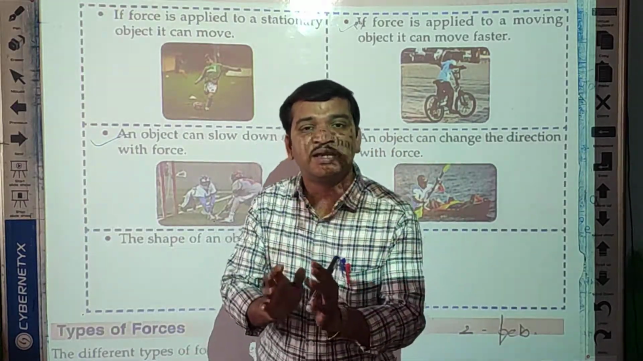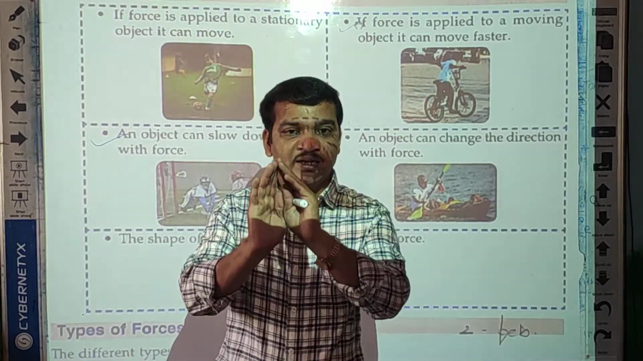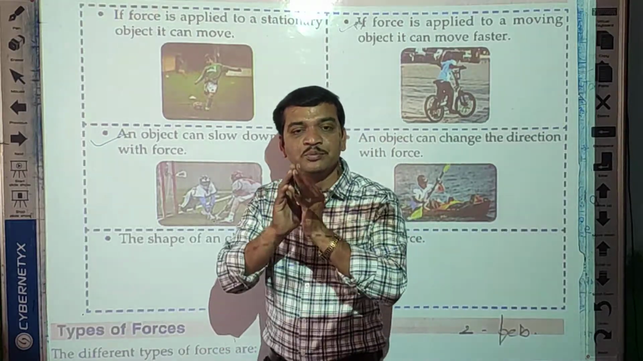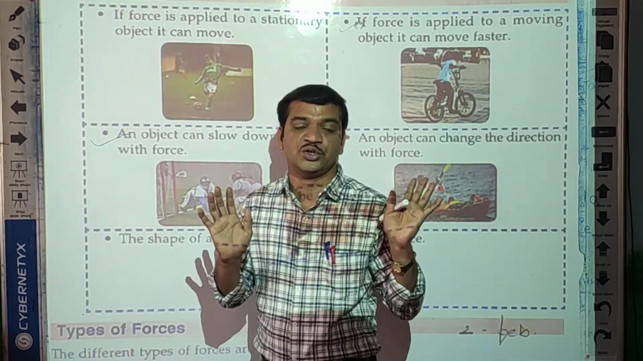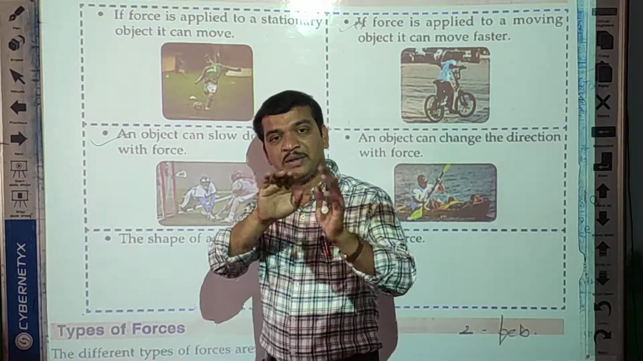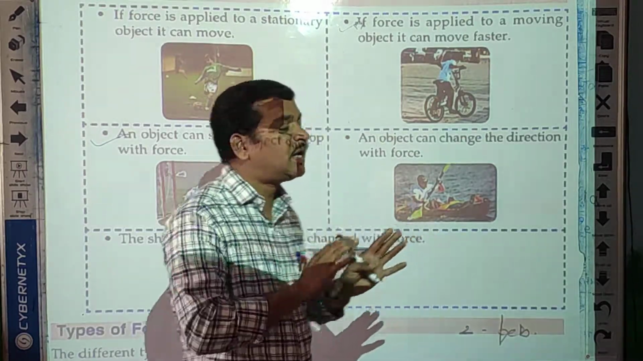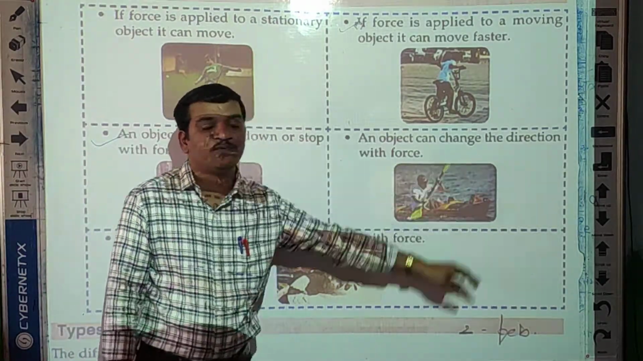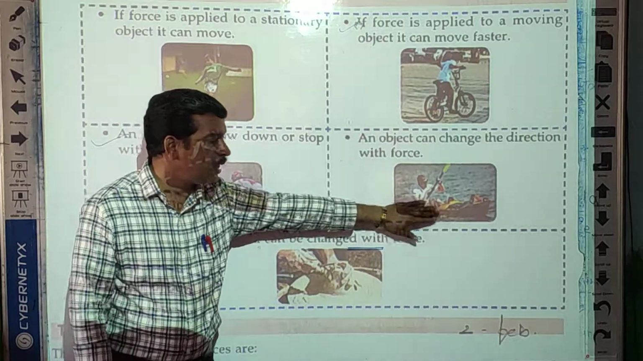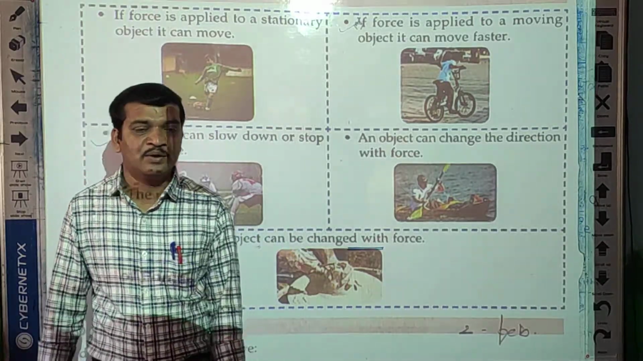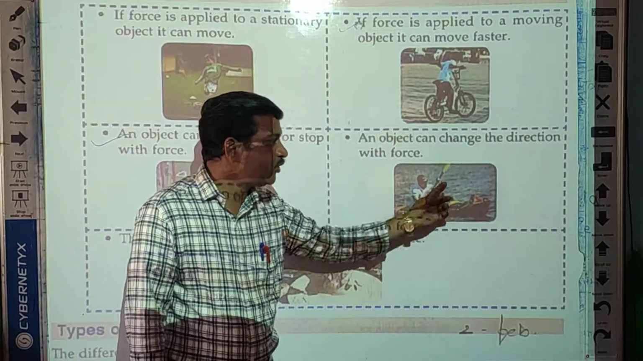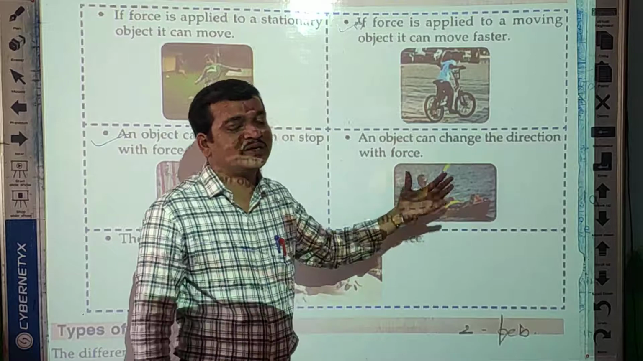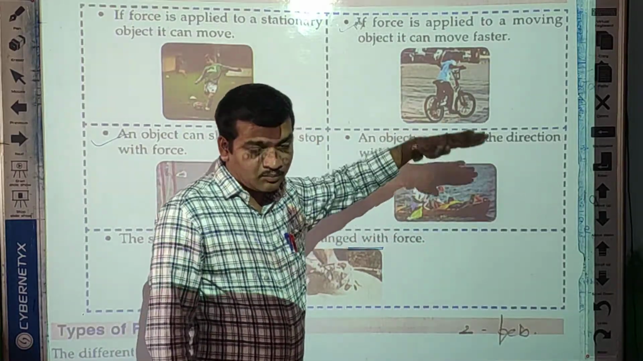So we use force, energy, to bring an object into motion as well as to bring a moving object into slow motion. This is one example. An object can change direction with force also. Especially a boat can change its direction with the help of force. With this paddle we push the water back, and due to this we can change the direction of the boat.